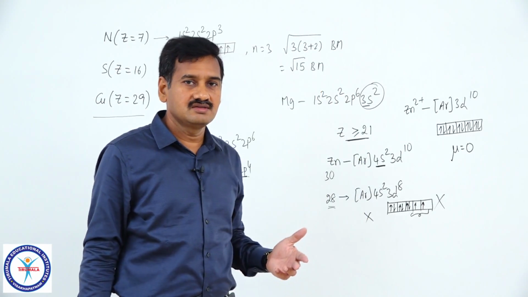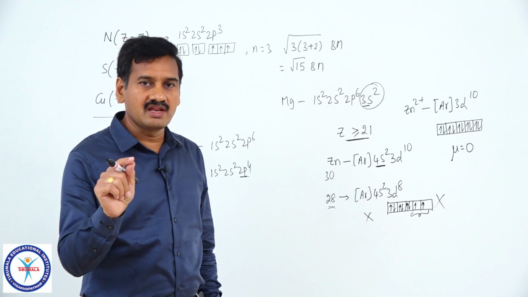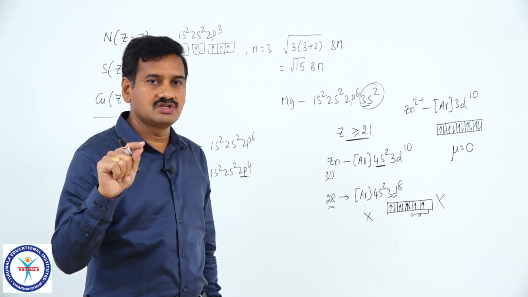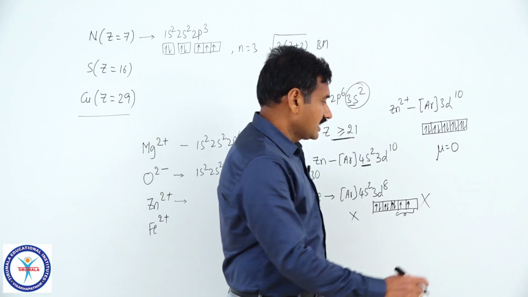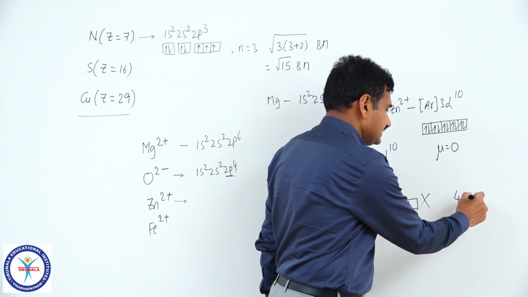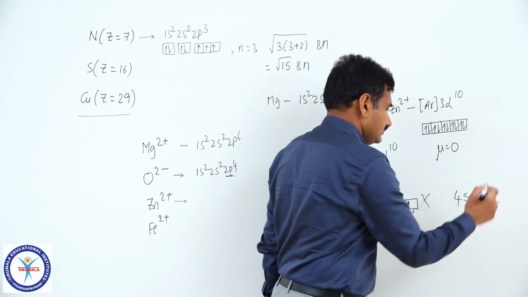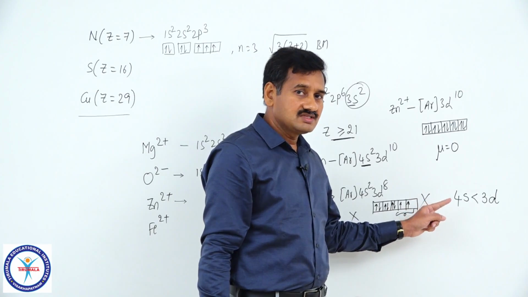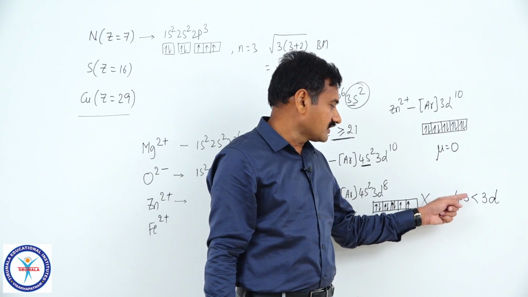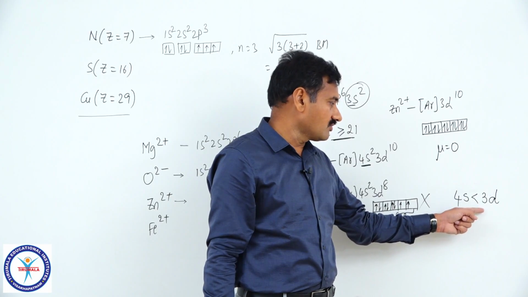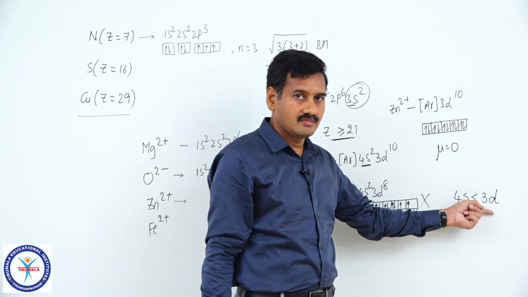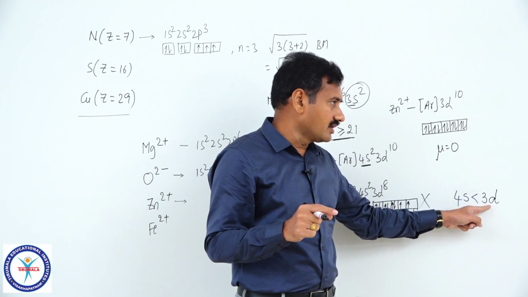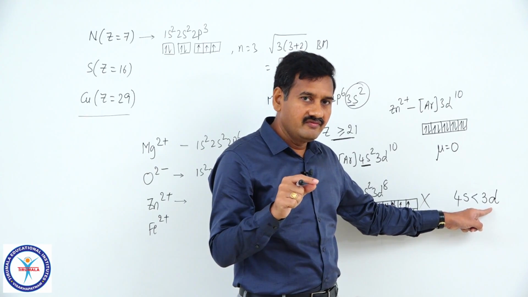Actually, the reason for that is, after entering at least one electron in 3d orbital, 3d orbital will come closer towards the nucleus as compared to 4s. Actually, the energy of 4s is less than that of 3d. So, while filling the electrons, first 4s orbital must be filled. After completely filling this 4s orbital only, electron must be entered into 3d orbital, right. But after entering at least one electron in 3d orbital, energy of 3d will be decreased.